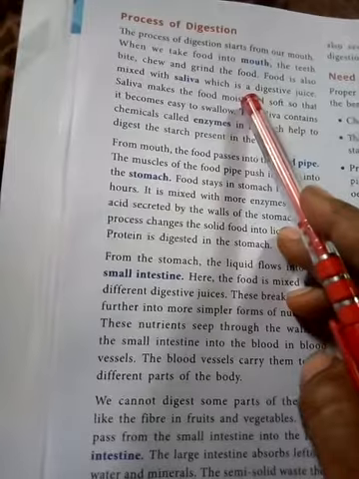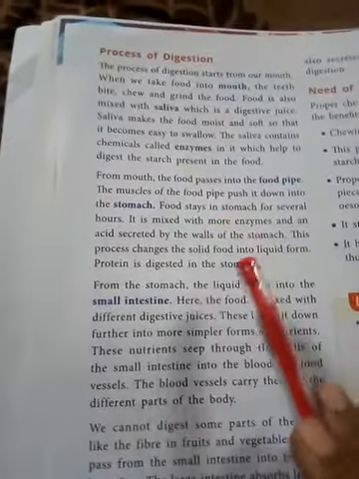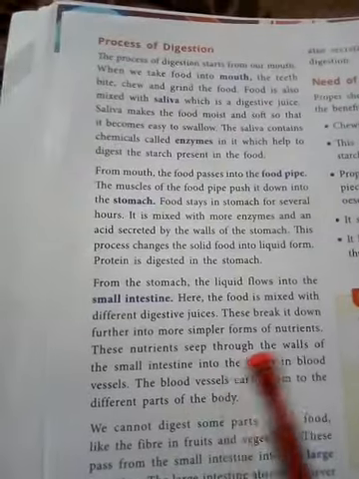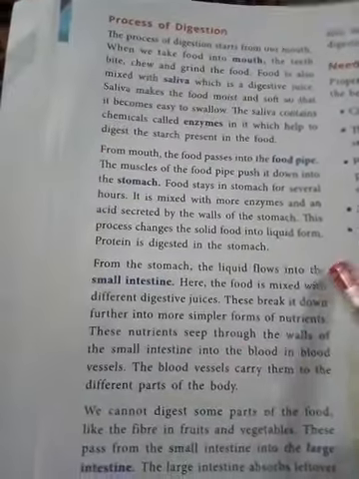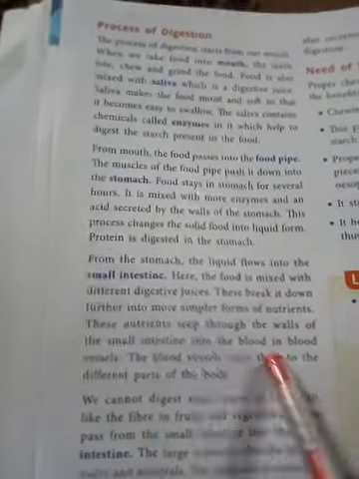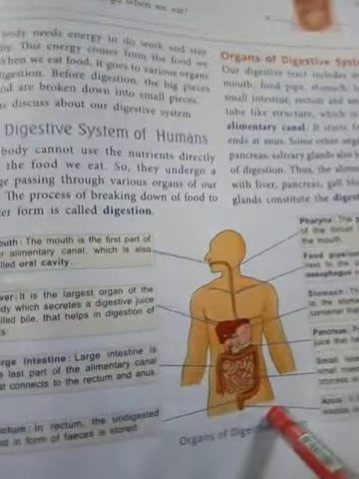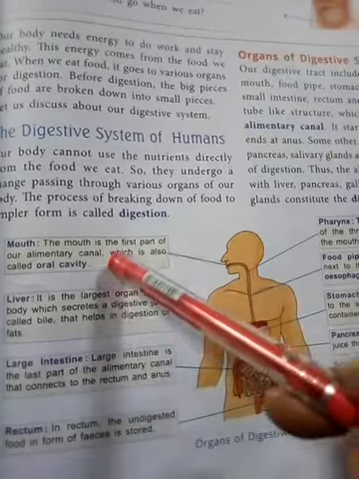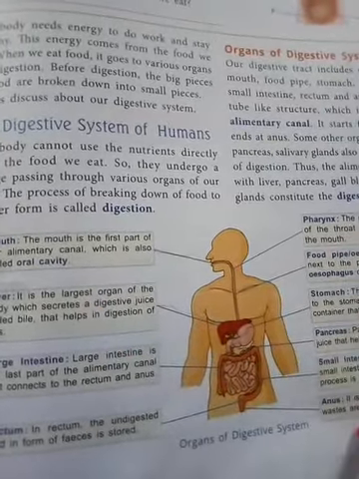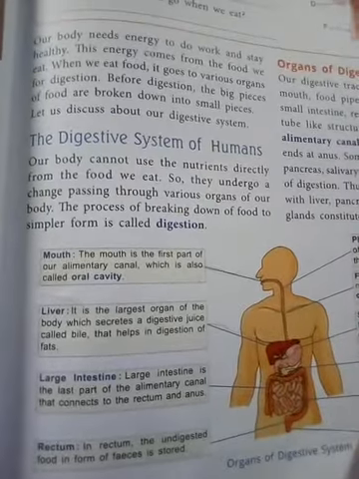The process of digestion is very important for our body, and our digestive system is useful for it. In the digestive system of a human, a number of organs are included, and these organs are helpful for digestion.